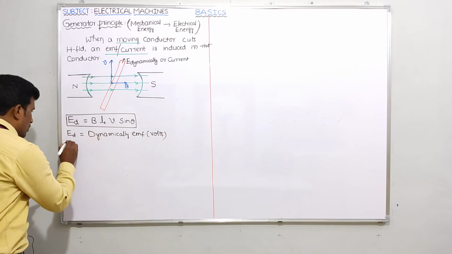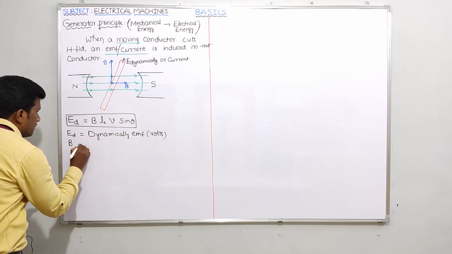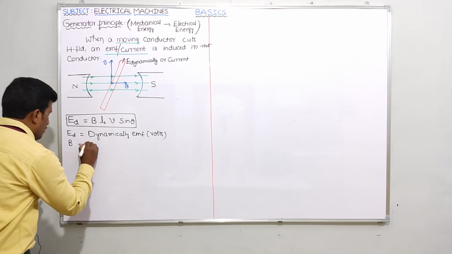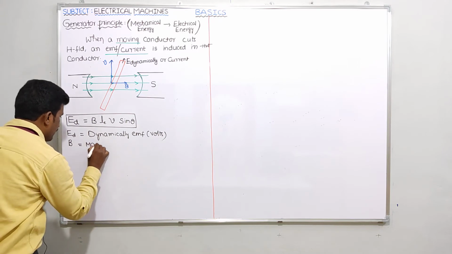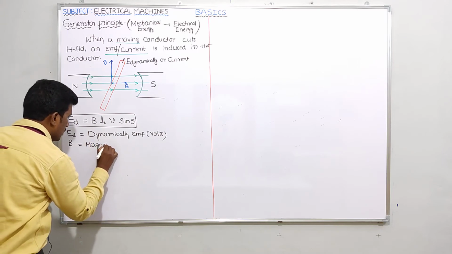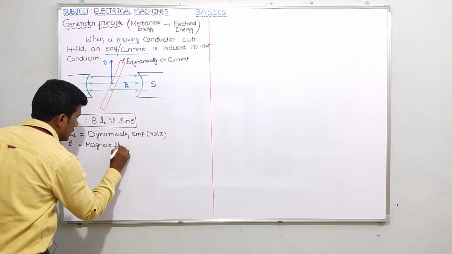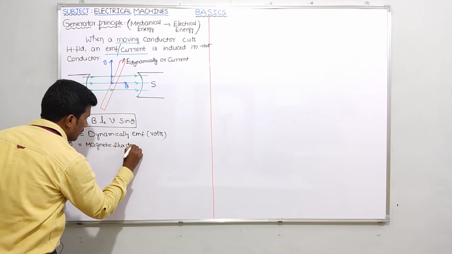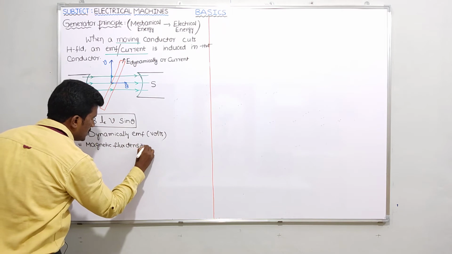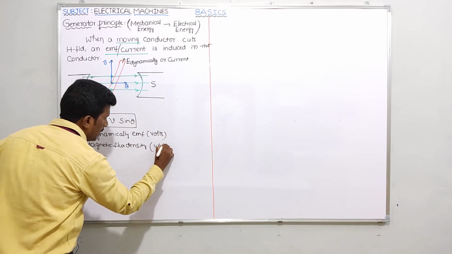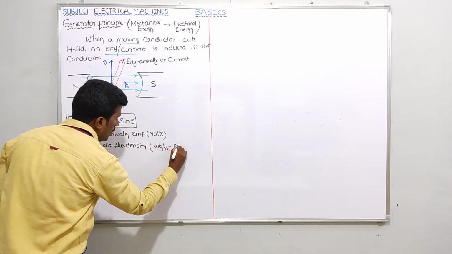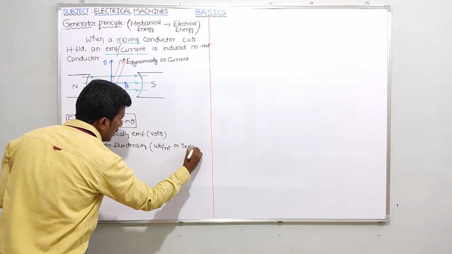Now what about capital B? Capital B means magnetic flux density. Units please: Weber per meter square, or Tesla.